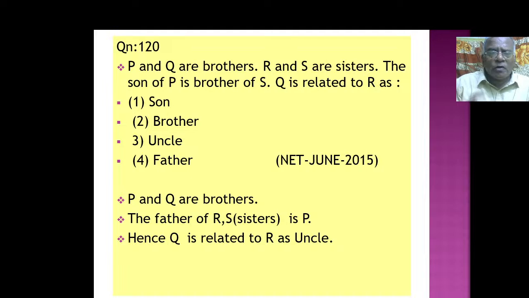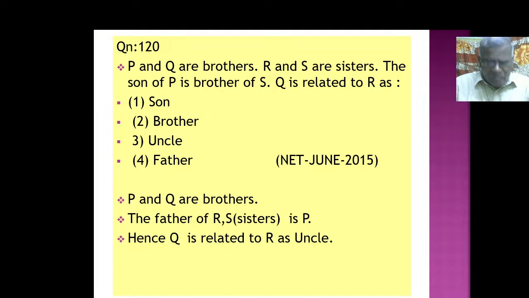Got the point? P and Q are brothers. R and S are sisters. The son of P is brother of S. That's how they are given. So the father of R and S is P. Hence Q is related to R as uncle. There will be some clue somewhere in one word that we have to find out and then solve the problem.